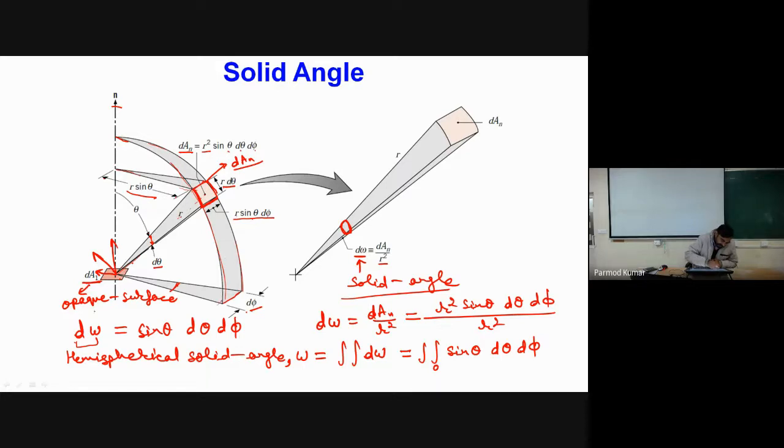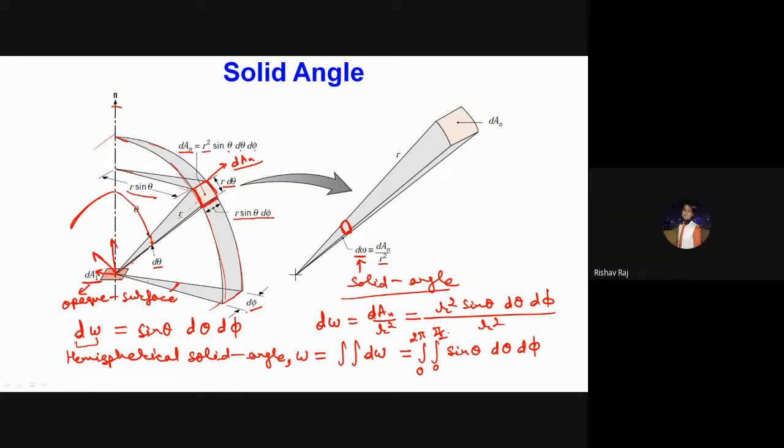Because this direction we are taking complete. If I take phi from 0 to 2 pi, so phi I am taking complete, then theta I am considering only in this direction. In the other direction, I would have theta like this. So the range of theta will be 0 to pi by 2. Is it correct?